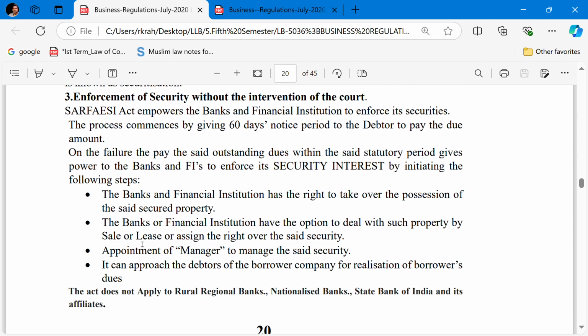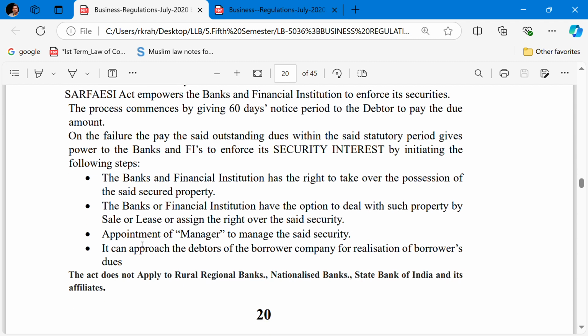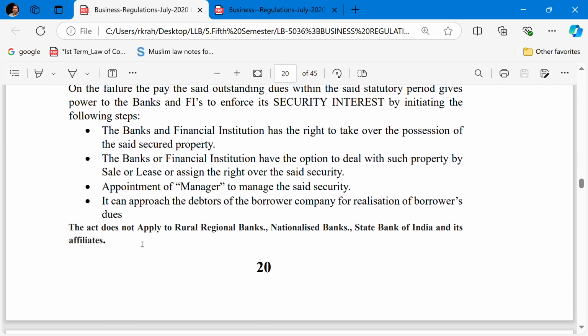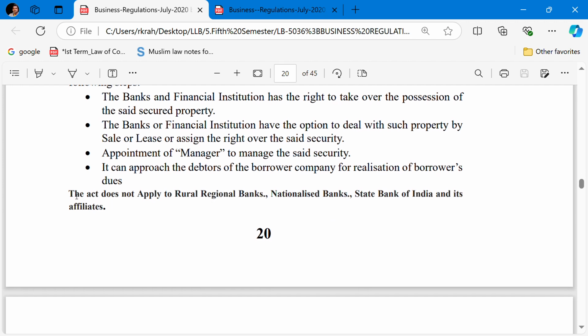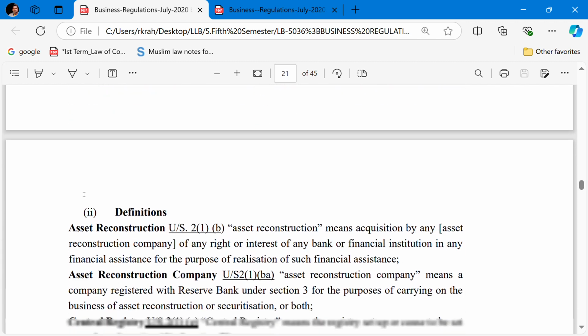And the appointment of a manager to manage the said security would also be done. And it can approach the debtors of the borrower company for the realization of the borrower's dues. The Act does not apply to the rural regional banks, nationalization banks, etc. I'm not sure about the State Bank of India, so I'm not talking about that. So forget this part. Now come to the definition clause.